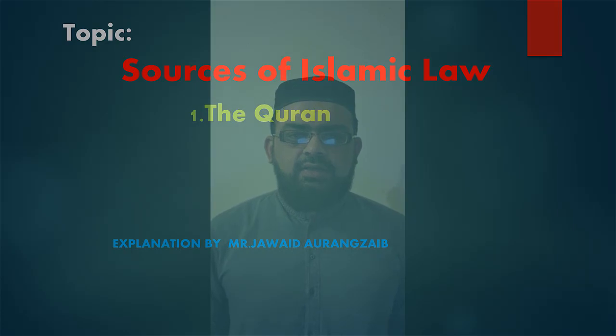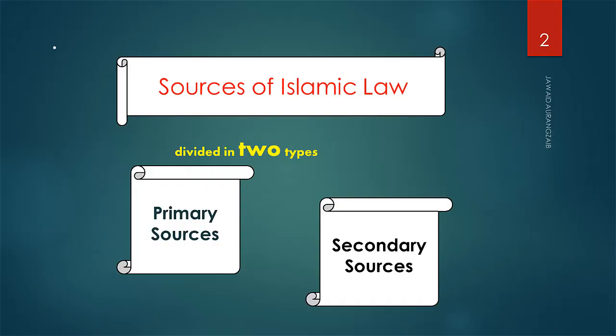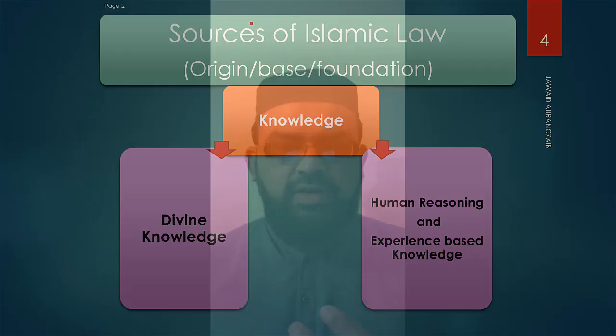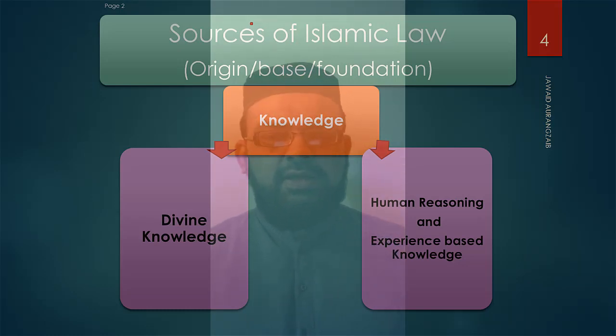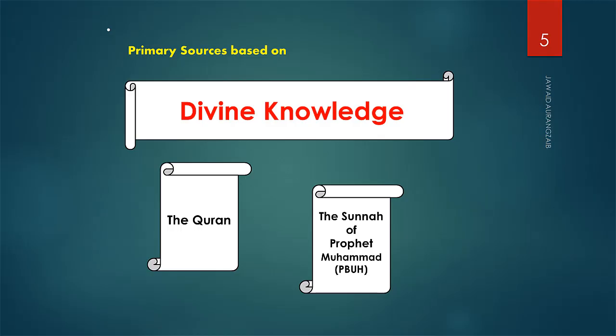Bismillahirrahmanirrahim. I will explain the use of Quran as the source of Islamic law. We must know that there are two types of sources of Islamic law: primary sources and secondary sources. Primary sources are the sources which are based on divine knowledge, knowledge given by Almighty Allah, or revealed knowledge. Primary sources can be the Quran and the Sunnah of Prophet Muhammad sallallahu alaihi wasallam, while secondary sources are the